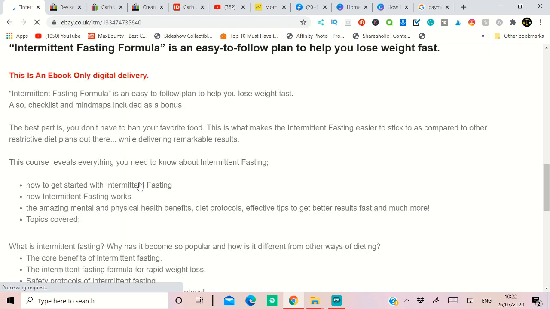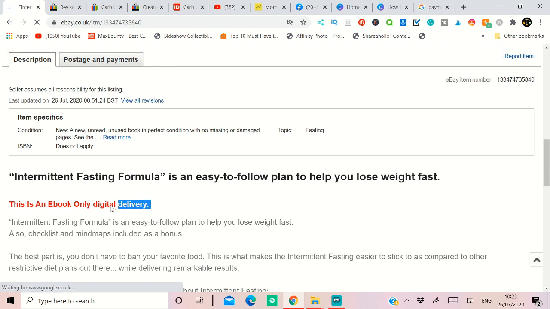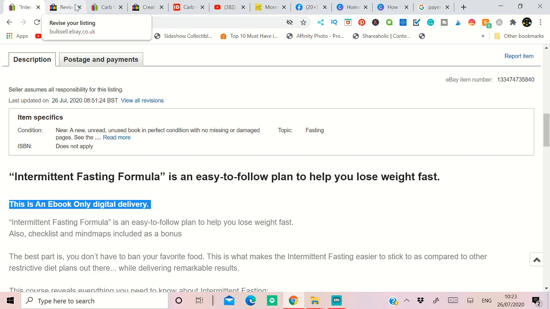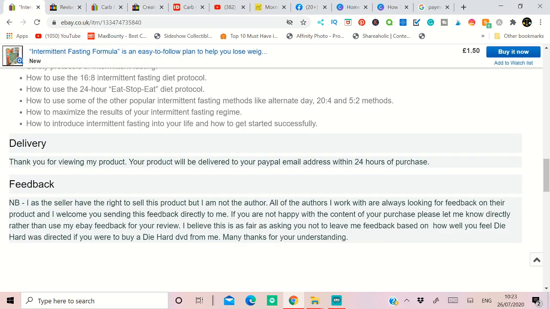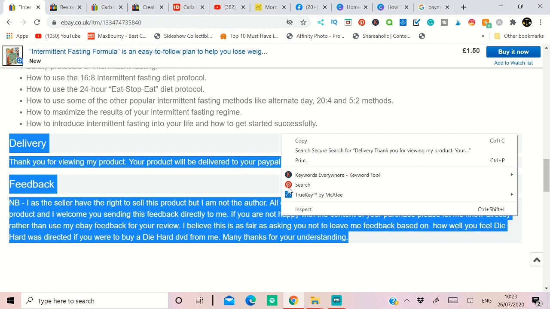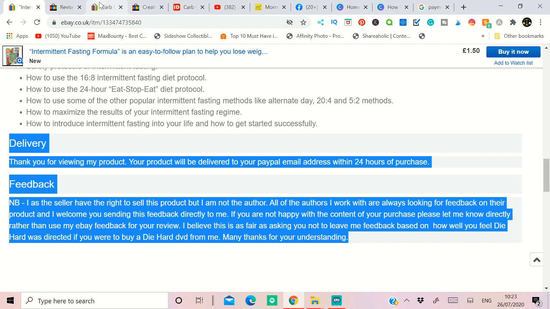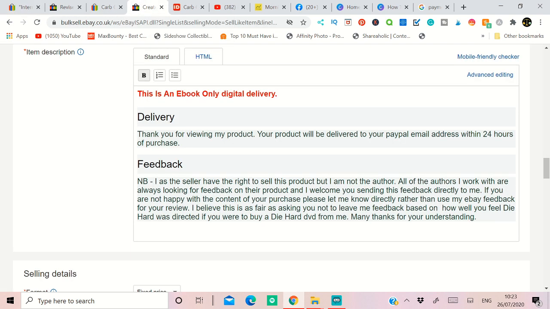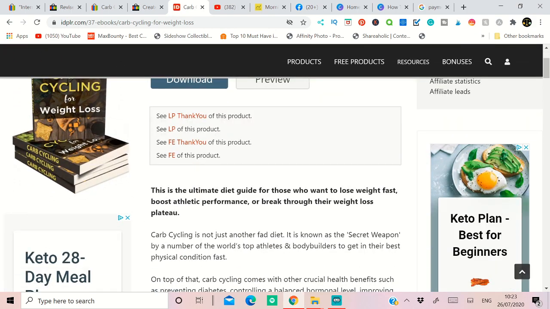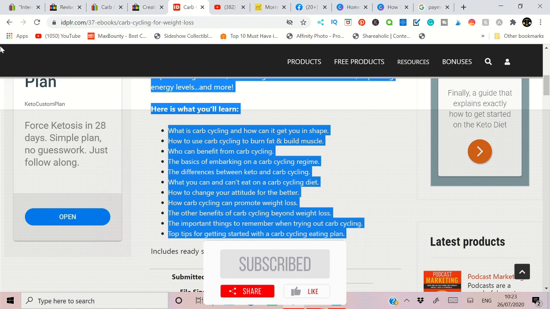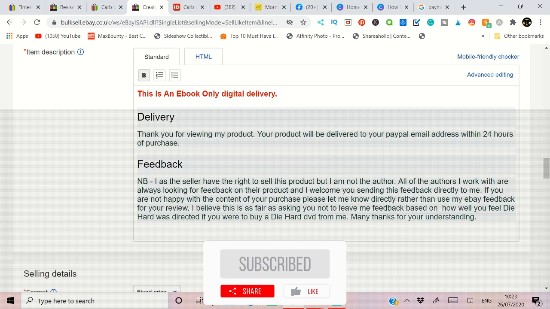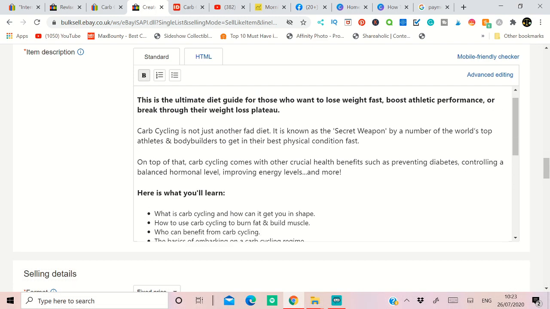So for example, you have to mention this is a digital delivery here. You have to put that in the title. The first sentence or second sentence is fine. When you're listing an ebook, put it there, and after that, in the end, you need to put this delivery and the feedback, and also mention that you have a resale right for this ebook, so you can avoid copyright mistakes and everything. Now once done, copy the brief description given by the PLR website, and paste it here. That's done.